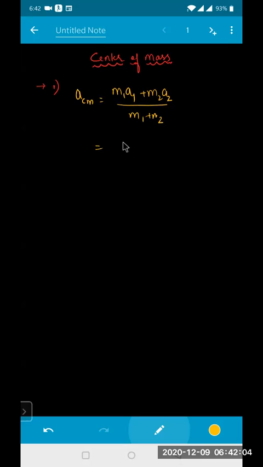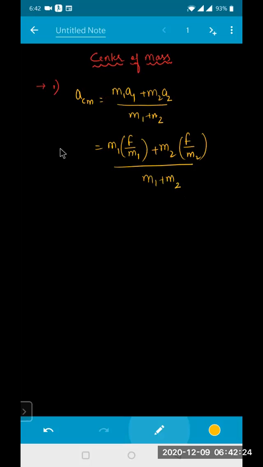Or else I can even write this as m1 into the force acting on that particle, F divided by m1, plus m2 into force divided by m2, divided by the total mass m1 plus m2. Then what will be the acceleration of center of mass? This m1 gets cancelled, this m2 and this m2 will get cancelled. Remaining is 2F by m1 plus m2.